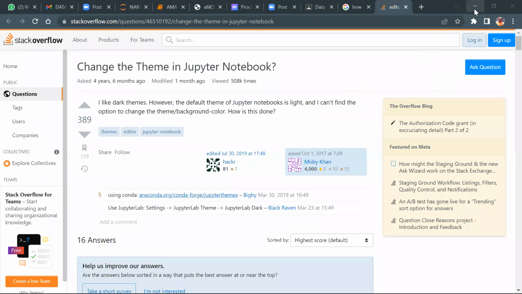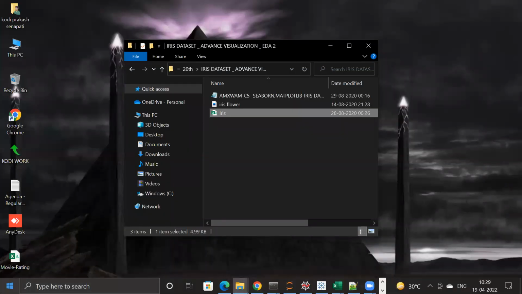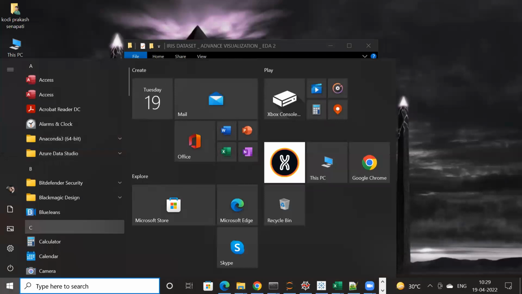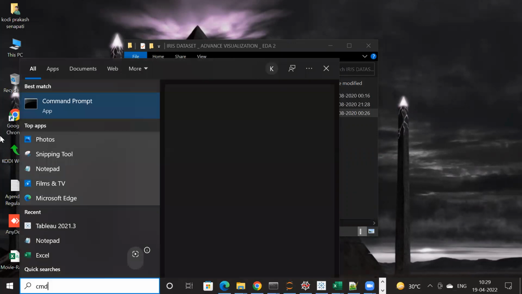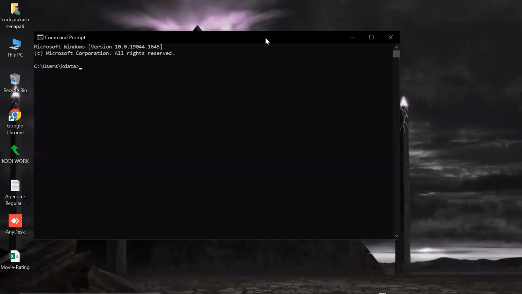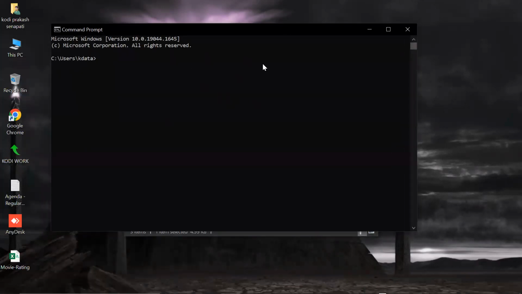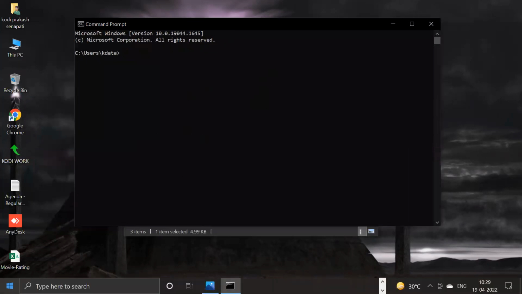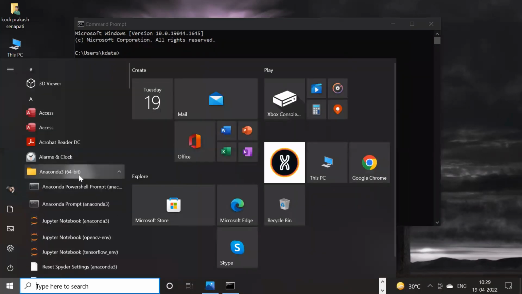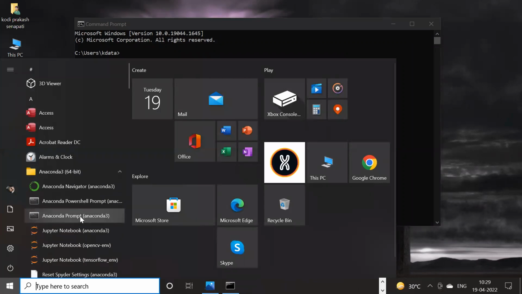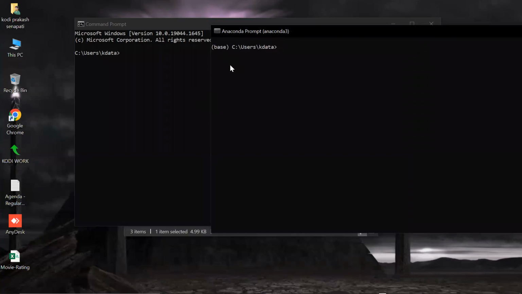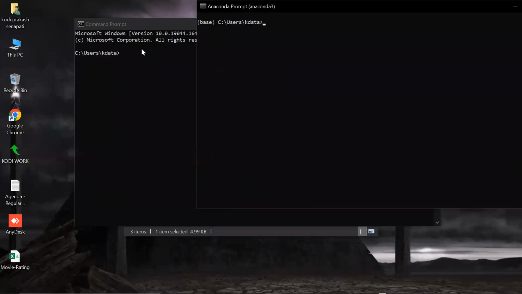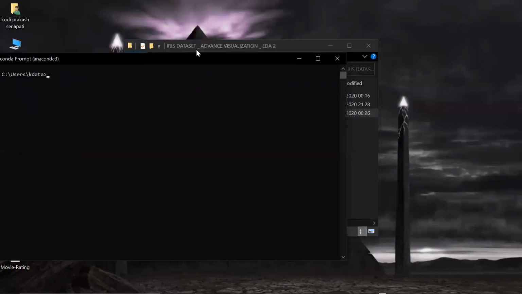Okay. Now let's see the 2 things. I'll go to the start menu. I'll type CMD. This CMD is for which command? System command, isn't it? Yes or not? This CMD is for system command. Now, once you download Anaconda, you get this command, Anaconda prompt. Yes or not, guys? Did you see? So right now, you got the base here. So base means this is Anaconda prompt. This is your prompt. Now, how to install the theme?